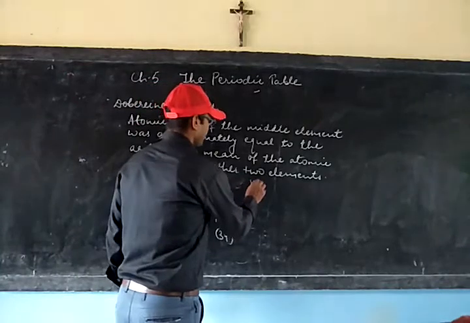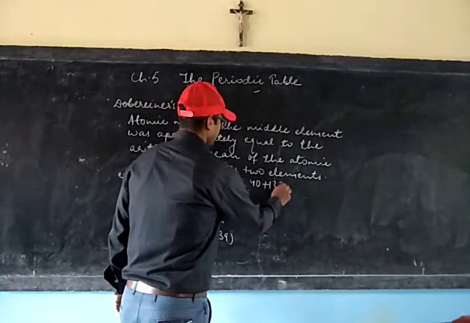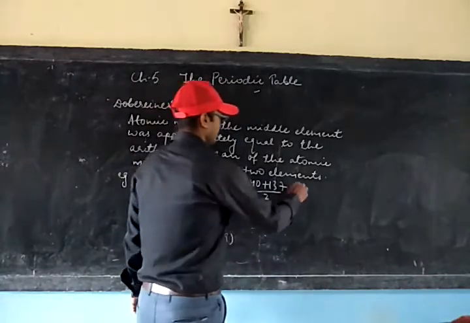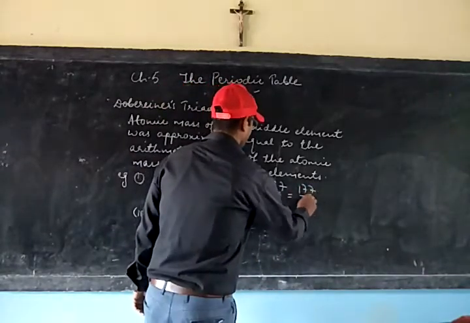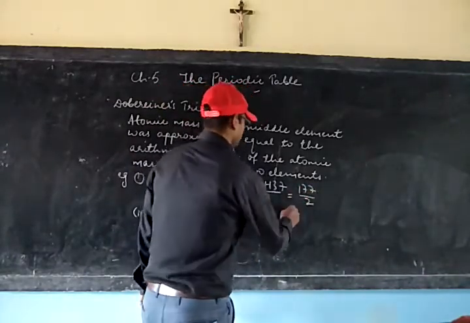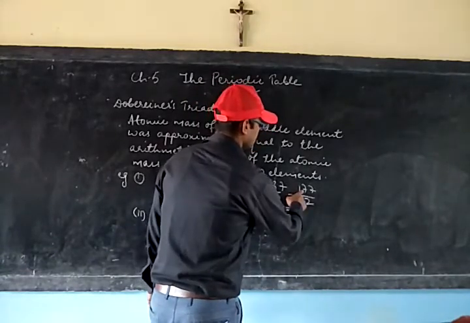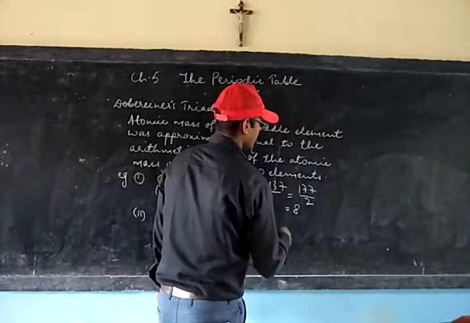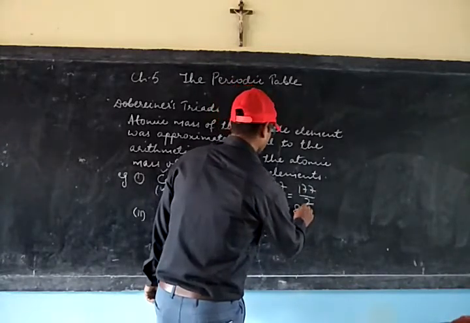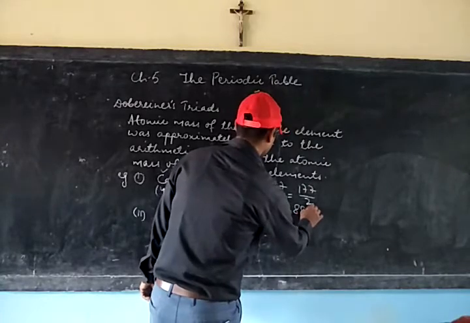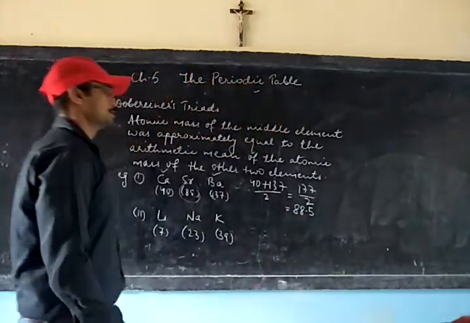So we can find 40 plus 137 divided by 2. So it will be coming 177 by 2, which is equal to around 88.5.